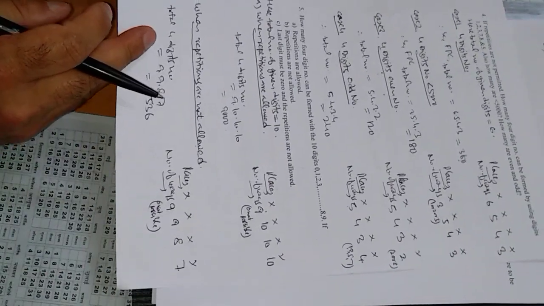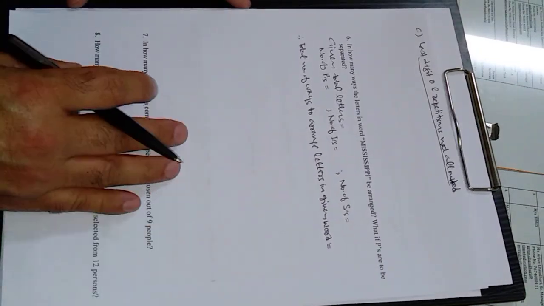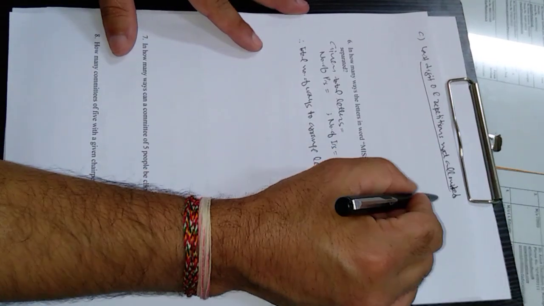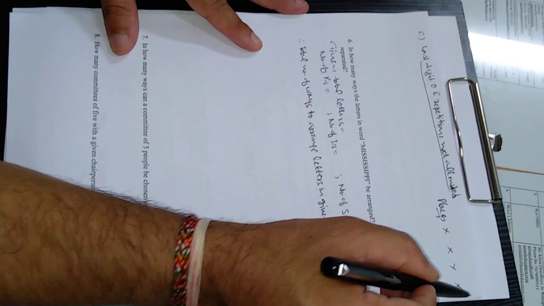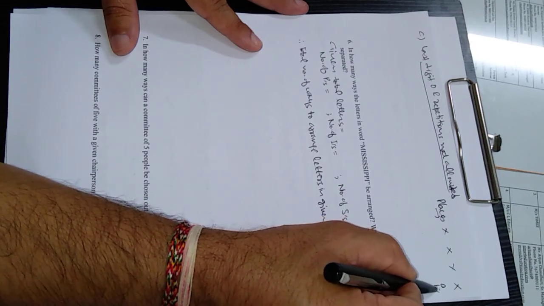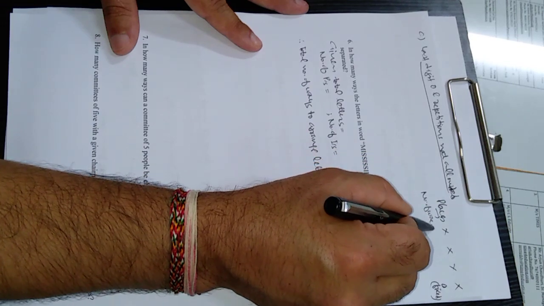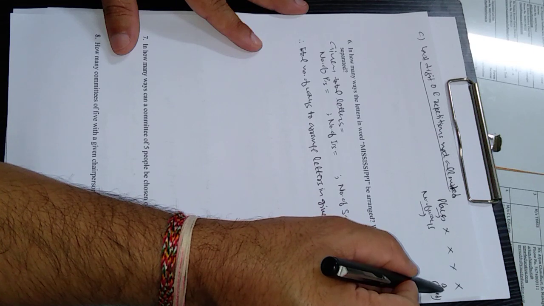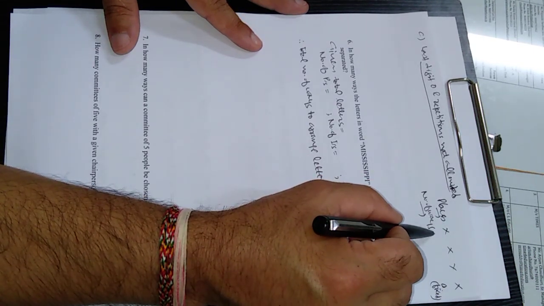Now come to the third case. The third case is when the last digit is 0 and repetition is not allowed. Again, places are 4. Places 1, 2, 3, 4. The last digit is 0. This is fixed. We are not filling it. Number of ways for filling each place. Now repetition is not allowed. This is fixed, we are not filling it. Repetition not allowed means we are not in a position to use 0 anywhere here.